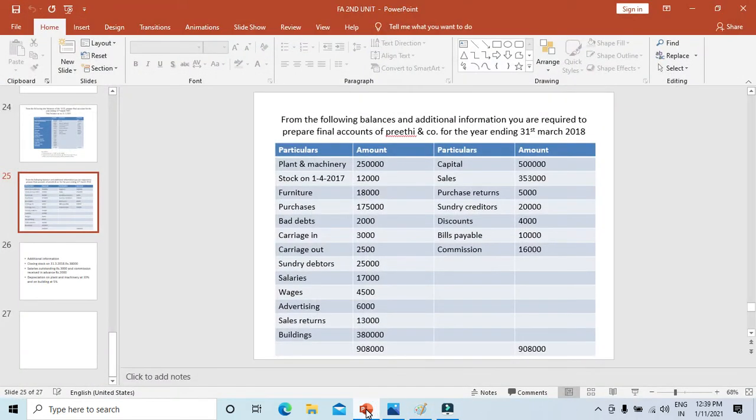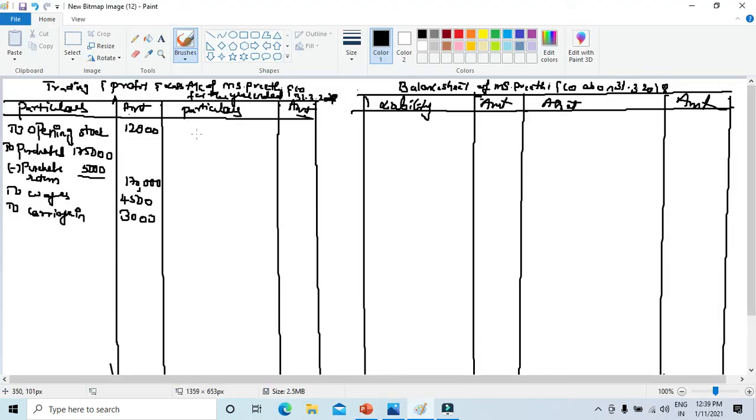Sales, you're going to take it. All the items of the debit side of trading are over now. Now sales on the credit side is 3,53,000. You're going to subtract the sales return 13,000. Okay, so let's take that also. By sales 3,53,000 minus sales return 13,000. So it will be 3,40,000 if you subtract it.